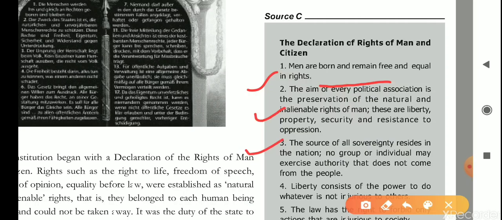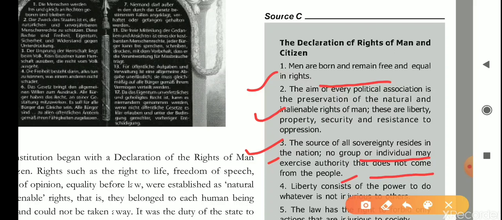And sovereignty resides in the nation, and no group or individual may exercise authority that does not come from the people. It means the source of sovereignty must be coming from the people, which means that no political institution can exercise power of sovereignty without the agreement of the people.